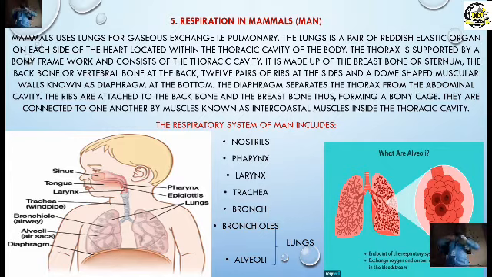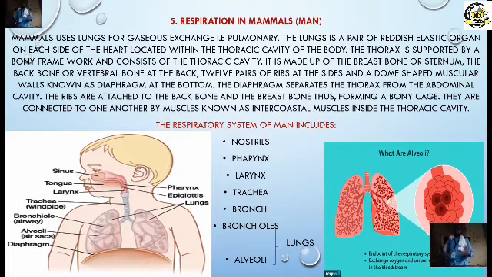It is made up of the breastbone, which is known as the sternum. Don't forget the sternum. This is where the ribs are attached to it, and the backbone. The true ribs, the false ribs, and the floating ribs make up the 12 pairs of ribs at the side. And a dome-shaped muscular organ, known as the diaphragm, at the bottom separates the thorax from the abdomen, the abdominal cavity of the body.